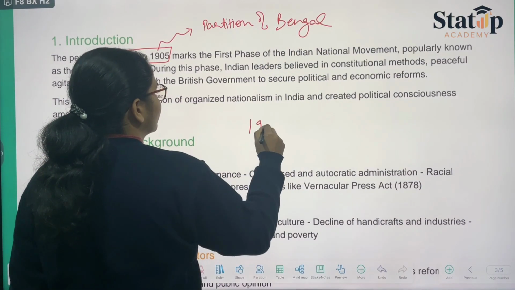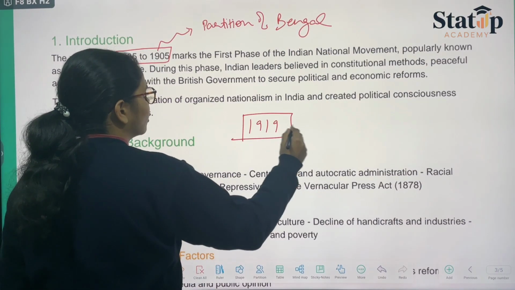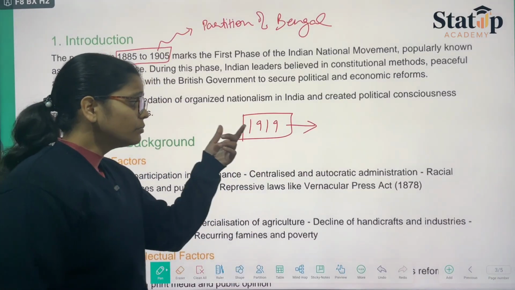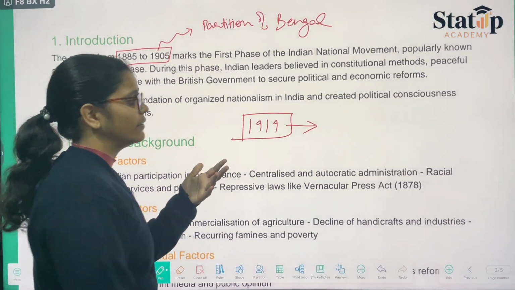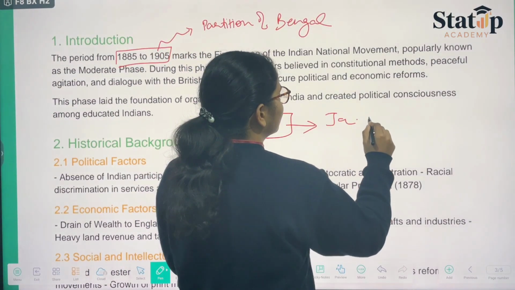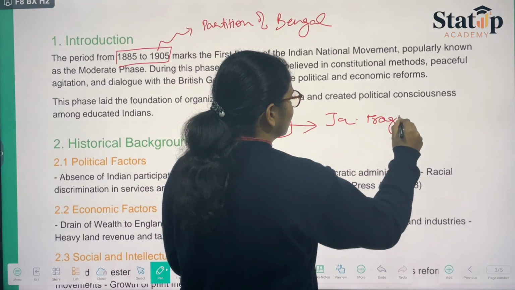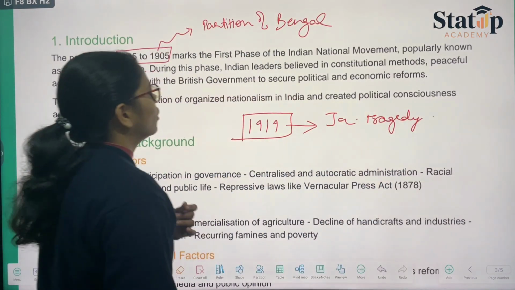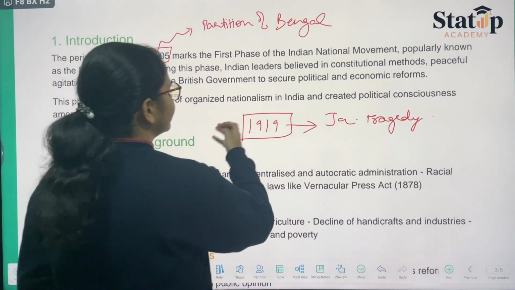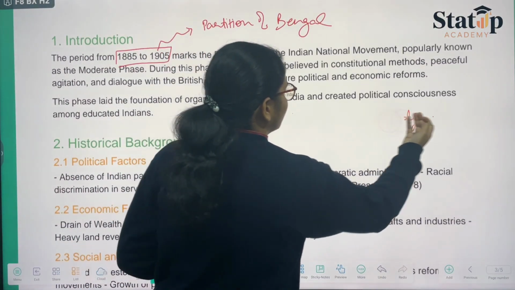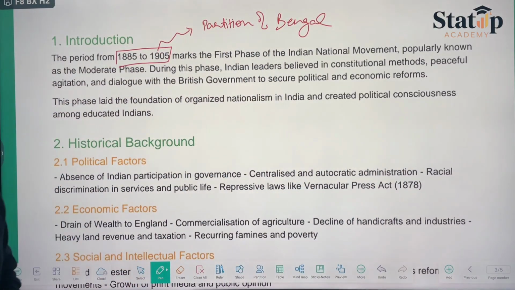And when we talk about 1919, these 2 years are quite important because 1919 holds its relevance for the Jallianwala Bagh tragedy. All right. But for now, 1919 is not worth mentioning. So this is the first phase.